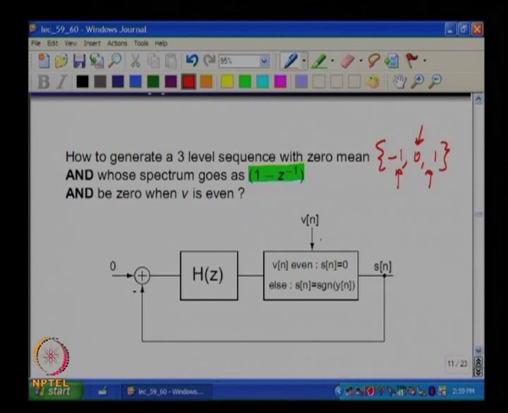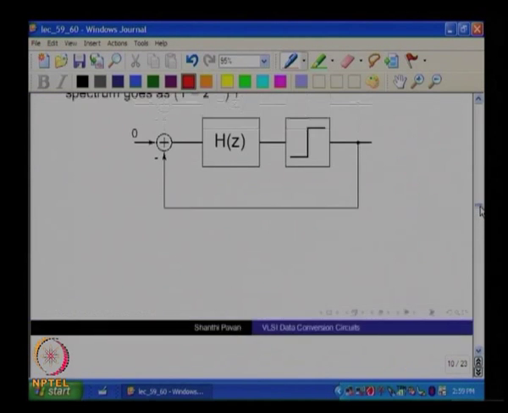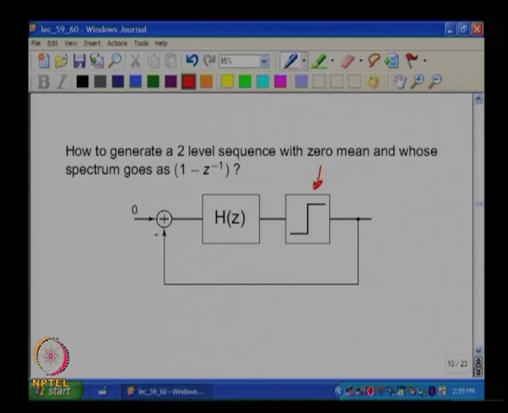So, this is some special kind of quantizer, right. You impose more conditions on the quantization, that is all. So, you first have a block which satisfies all your conditions, right. This is exactly analogous to what we did earlier. We had a block which satisfies our conditions, where there was only one condition, that you want this sequence to be a 2 level sequence.